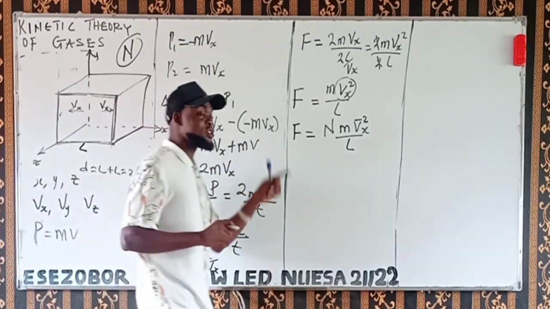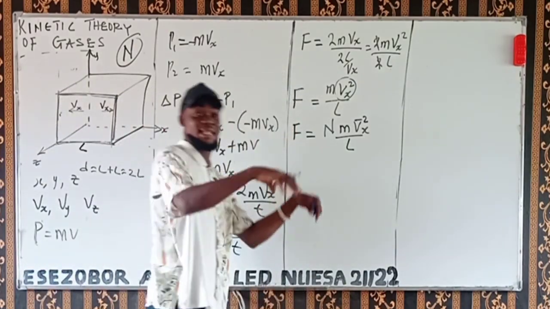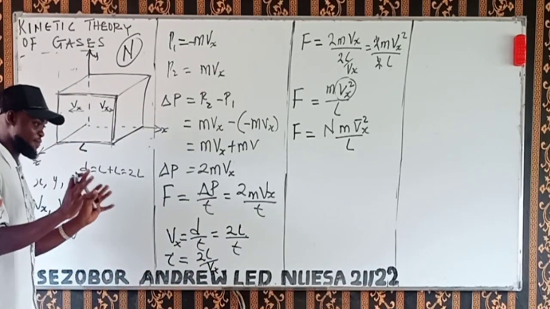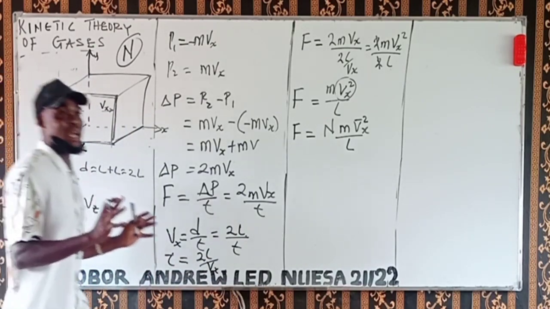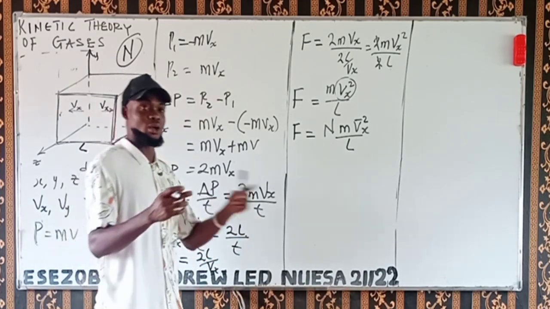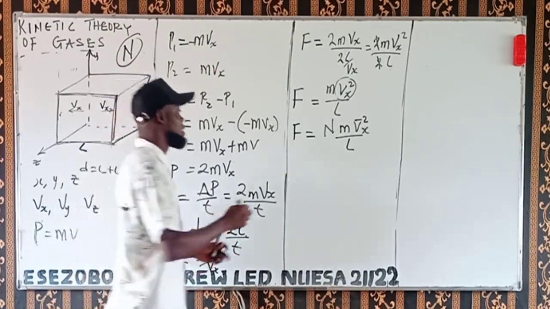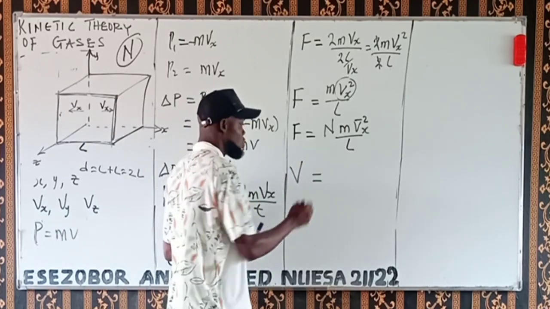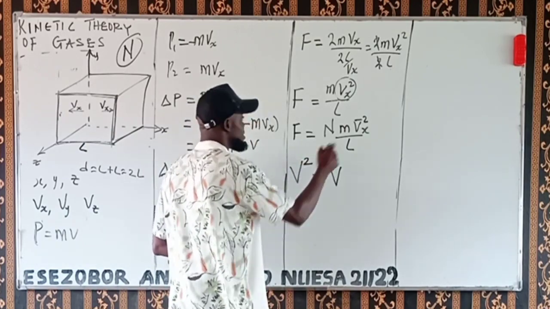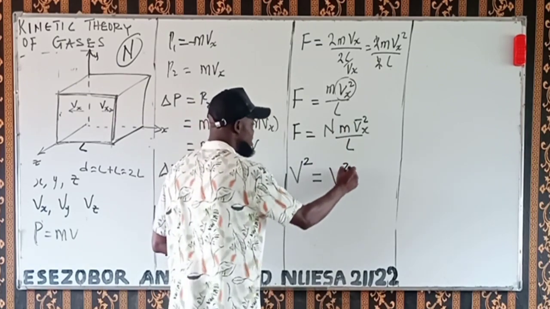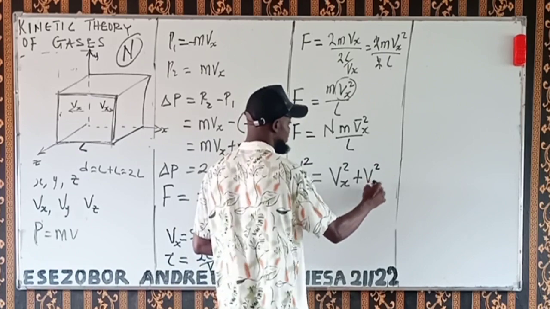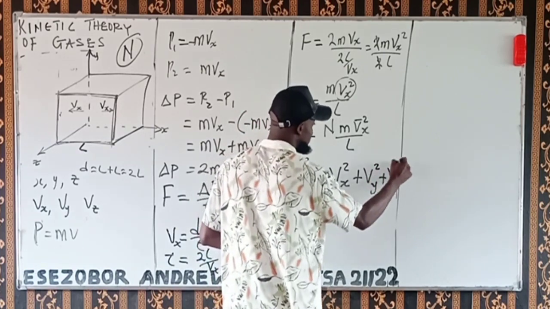Now, for the force exerted by the gas placed in the cube, using the velocity of the gas, we don't know where the molecules are going, whether to the x, the y, or the z. The total velocity squared will be equal to velocity to the x squared plus velocity to the y squared plus velocity to the z squared.